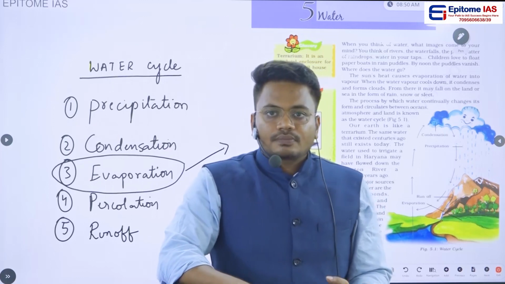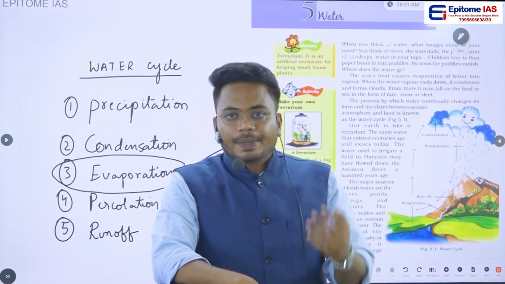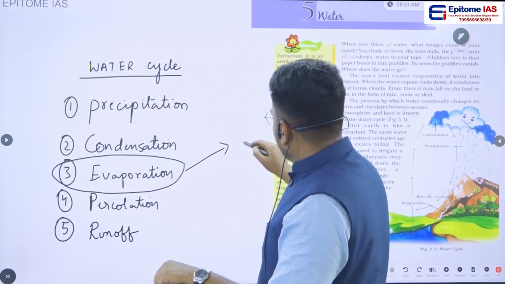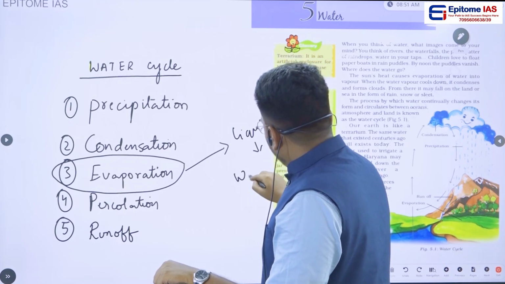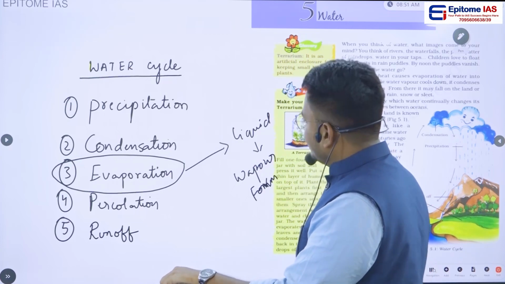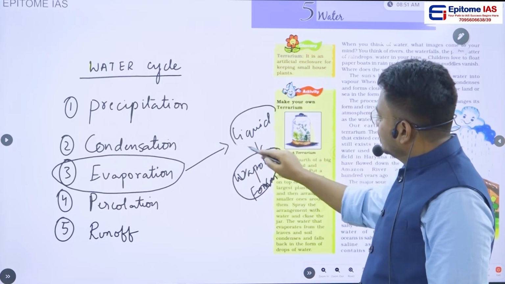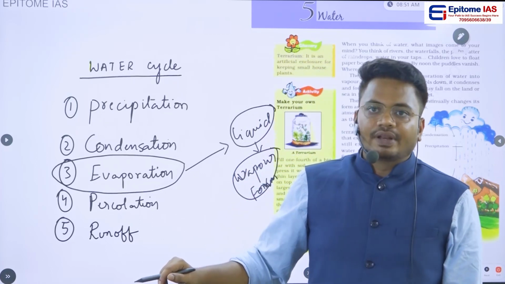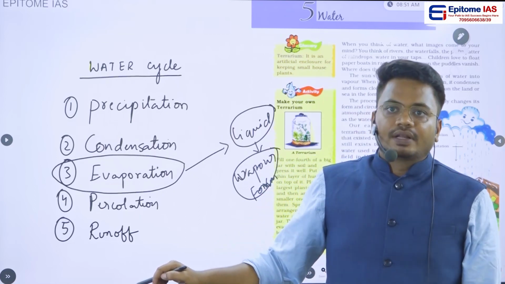The water present in all these water bodies will get evaporated because of sunlight. Are you getting my point? In evaporation, the liquid form is converted into vapor form. The first step in the water cycle is evaporation. All the vapors generated from evaporation will travel into the atmosphere, because the weight of water vapor is lesser, so it is lifted into the atmosphere.